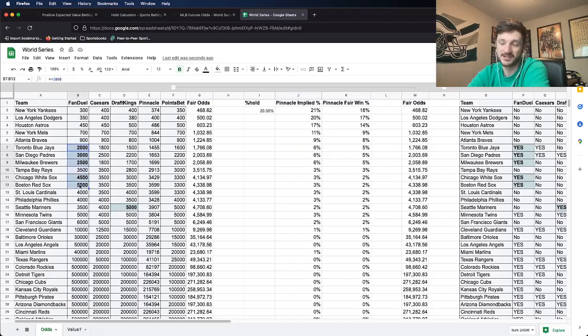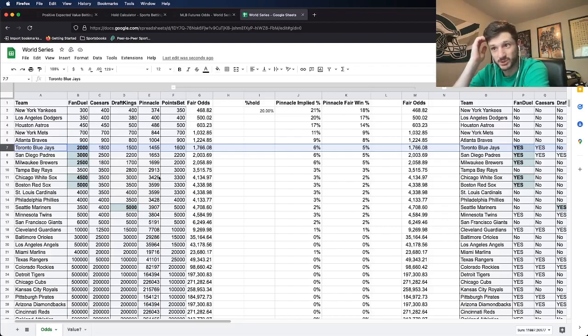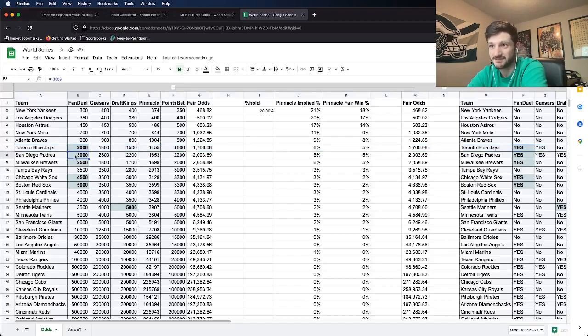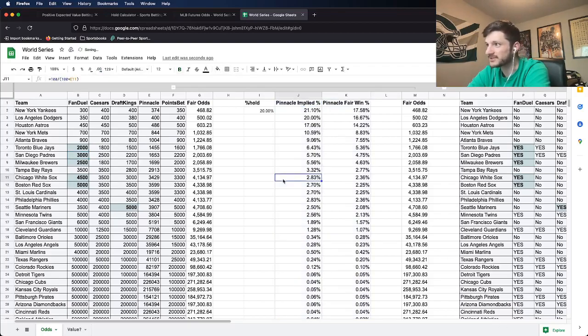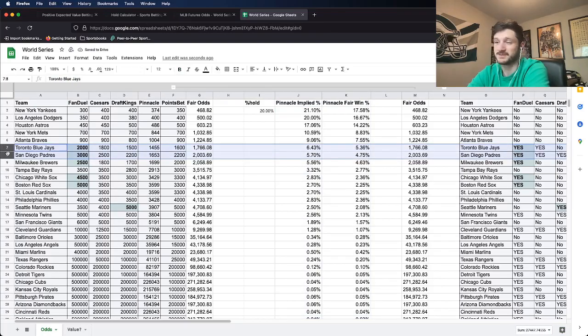We have highlighted here in this kind of bluish, greenish shade, depending on if you're colorblind or not. And then we can also back out what the Pinnacle fair win percentage is of these teams. So Pinnacle basically gives the Blue Jays and the Padres a 5% chance of winning the World Series, but you can get the Padres all the way up at plus 3,000, which is just crazy. It's ridiculous. So the difference is a little bit between the Blue Jays and the Padres, but 5.3% to 4.75%. That's negligible when you think about the difference between plus 2,000 to plus 3,000.